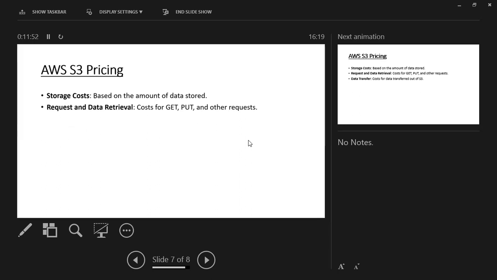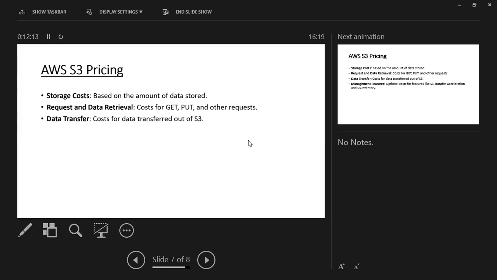And there is request and data retrieval. This means how many times you make requests to get and put data, that is, to store and retrieve your data, plus other requests like changing permissions and other things in AWS S3. According to that, they will charge us.